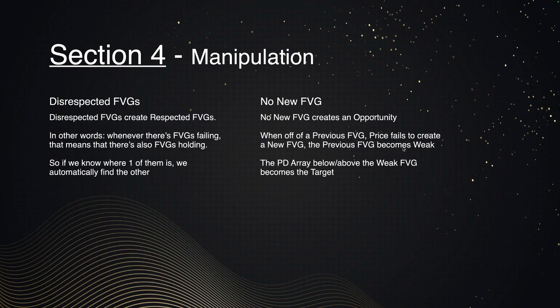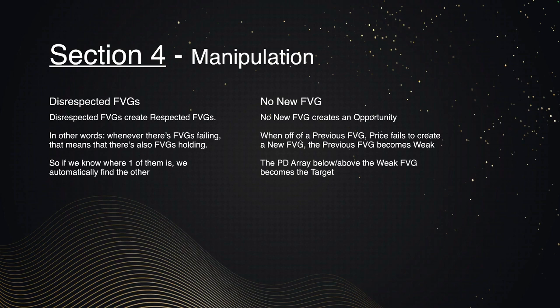Then, when off of a previous fair value gap, price fails to create a new fair value gap, the previous fair value gap becomes weak. What does this look like? Exactly things that we are going to show you in the chart as well. But note this down, that when off of a previous fair value gap, price fails to create a new fair value gap, the previous fair value gap becomes weak.